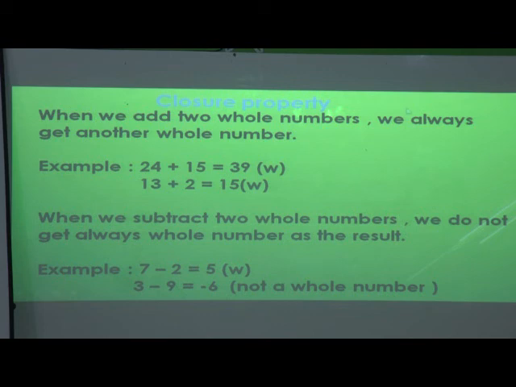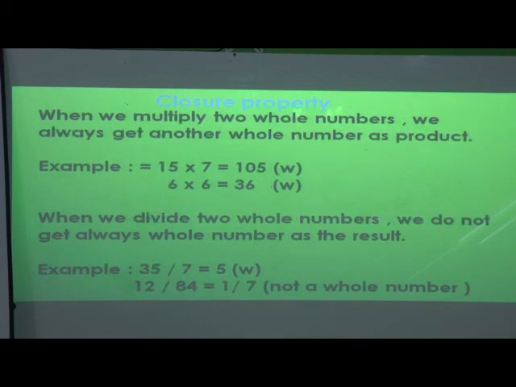See students, in addition, when we add any whole numbers, we always get a whole number. Whereas in subtraction, sometimes after subtraction we get exactly a whole number and sometimes we do not get a whole number. Remember. Let us see the same property for multiplication and division.